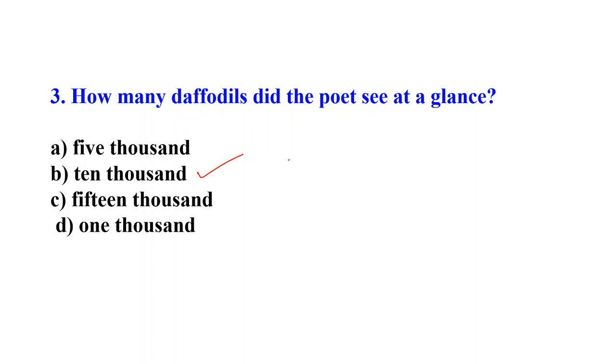What is the line? Ten thousand saw I at a glance. So how many daffodils did the poet see at a glance? Ten thousand saw I at a glance. This is the line in the poem. Next.